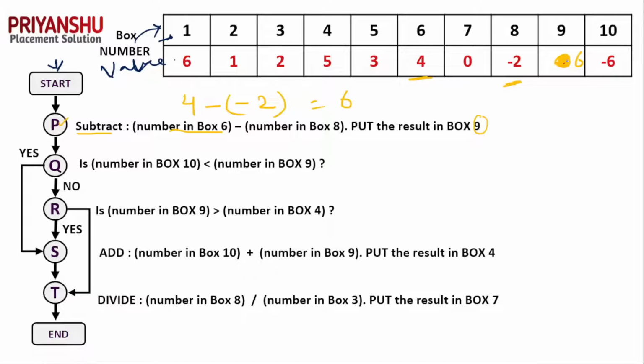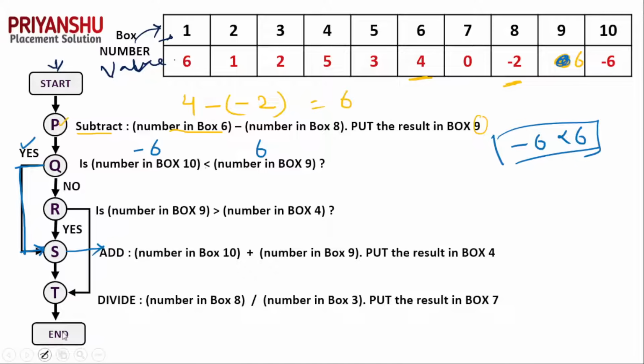Let's move to the next step. Here we got 6. The next thing is we have Q. In Q, one condition is there: the number in box 10, which is minus 6, is less than the number in box 9. Box 9 has 6. So the condition is true. As you can see here, minus 6 is less than 6, 6 is greater than minus 6. The condition is true. If the condition is true, yes, then it will move directly to S1. Clear? So now let's see this S1.